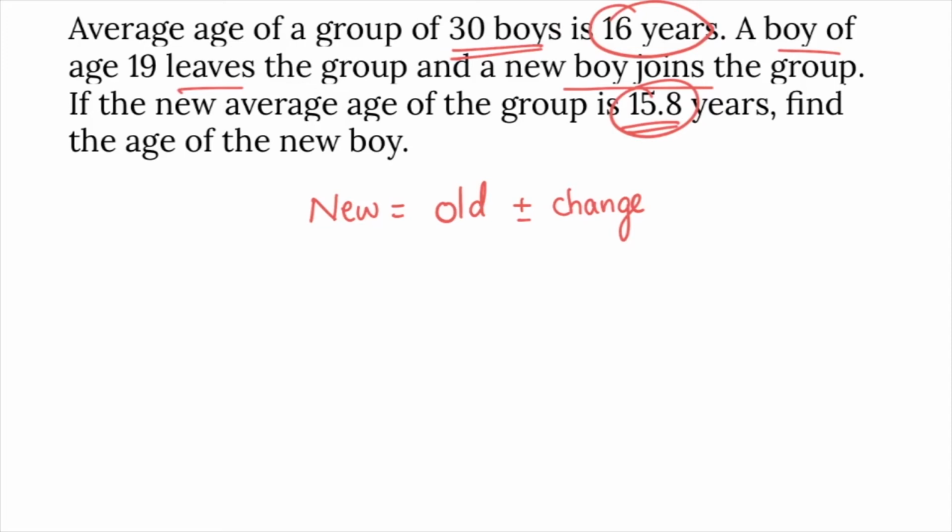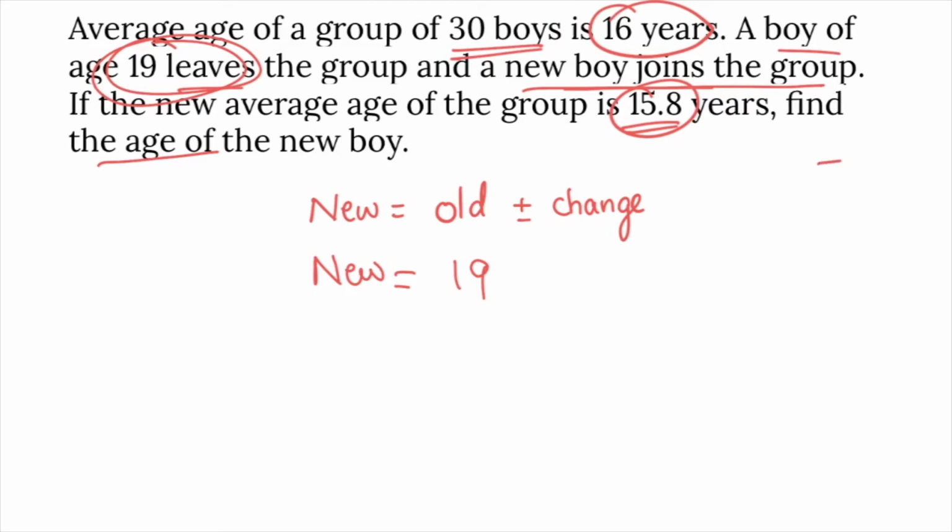A boy age 19 left. So what is the age of boy left? Old value 19. A new boy joined, his age is required. New boy joined, new value is required. New value is old value plus or minus changes.